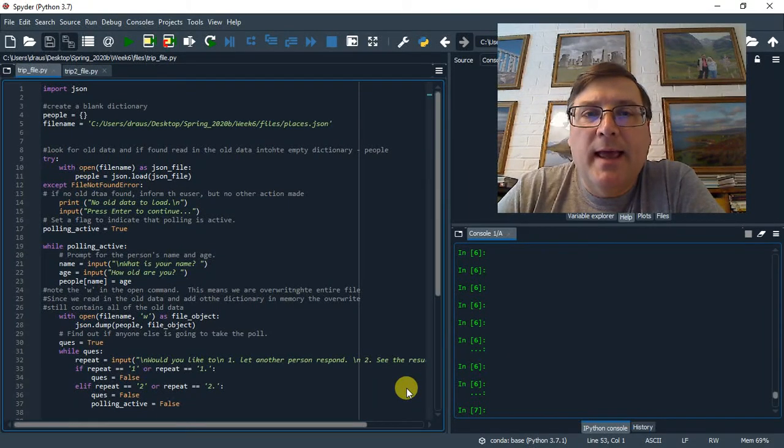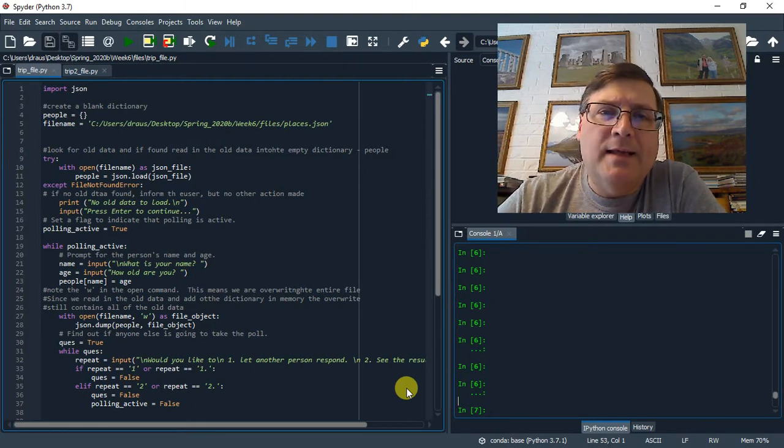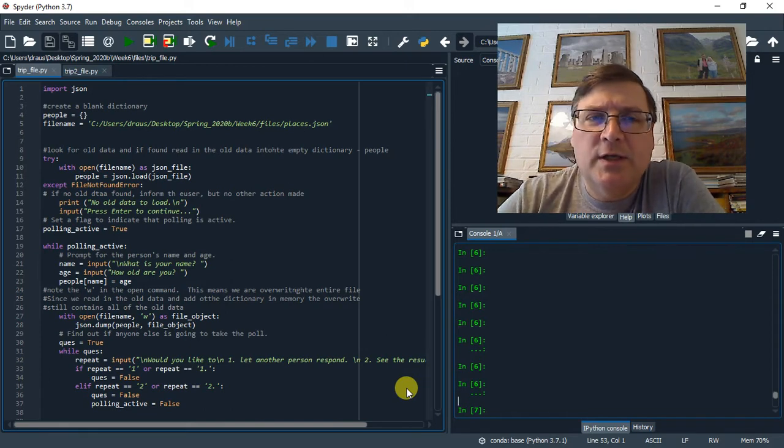Okay, so we looked at different types of text files, and one of the text files we looked at was JSON files. I talked about JSON files and why they were important, and what I said was you could store formatted data. And one of the formatted data types that Python has is called a dictionary. We learned dictionaries, and now what we want to do is see how we can save dictionaries using JSON.